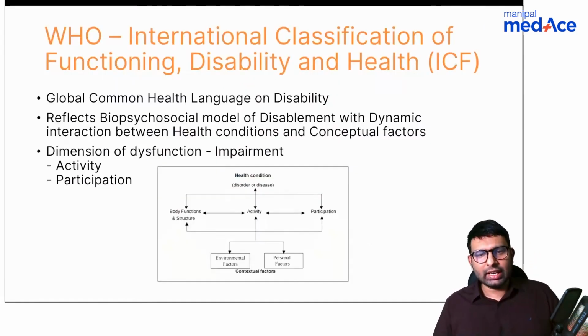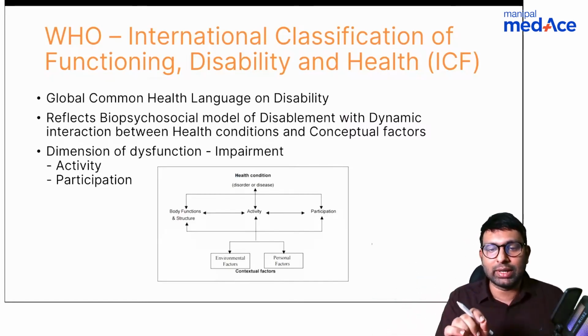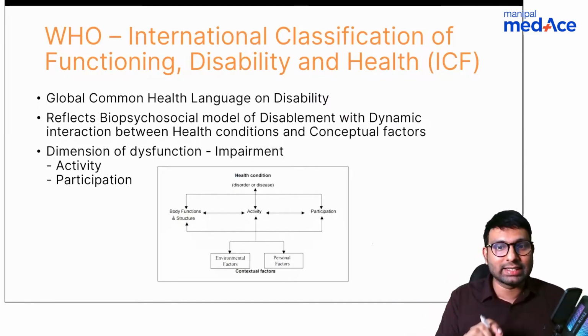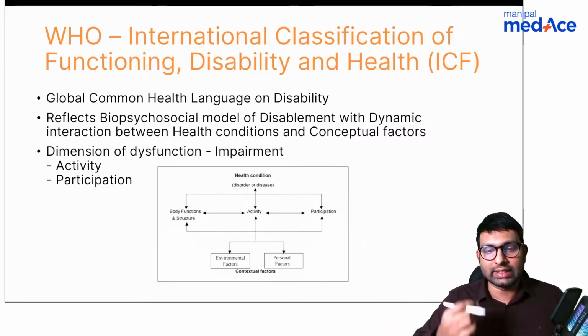Okay. Now, in the disability chapter, the only thing you need to know is how do we define disability, because there is a big difference between how PMR physicians describe disability and how orthopedicians do so. For us, if there is a fracture, we'll call that a disability, and once we've fixed it, we won't call it a disability again. But there is still a disability there, because the patient, even after a surgery, cannot do certain things, is restricted.